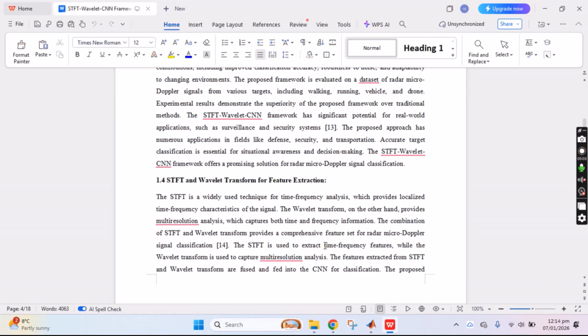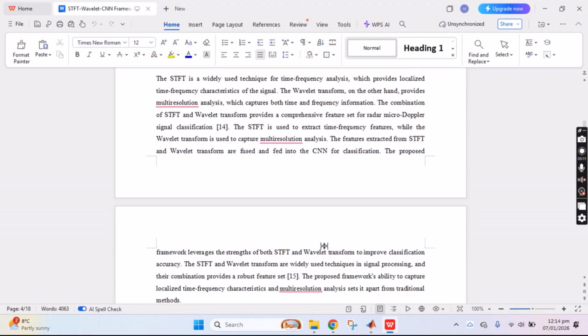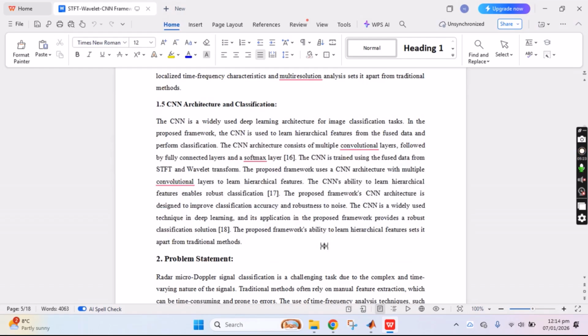The wavelet transform, on the other hand, provides a multi-resolution analysis which captures both time and frequency information as well. The combination of STFT and wavelet transform provides a comprehensive feature set for the radar micro-Doppler signal classification. Here is the CNN architecture for the classification: the CNN is trained using the fused data from the STFT and wavelet transform, and it also provides multiple convolution layers to learn hierarchical features.